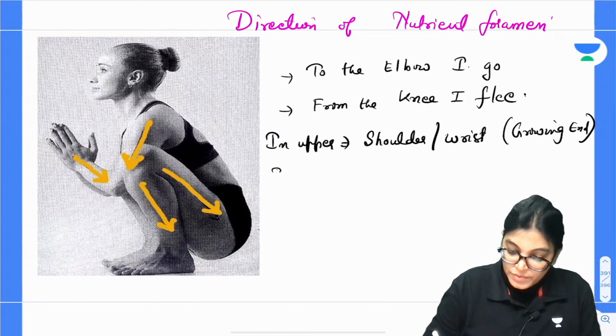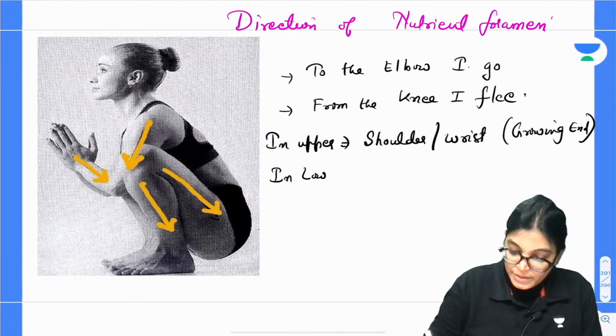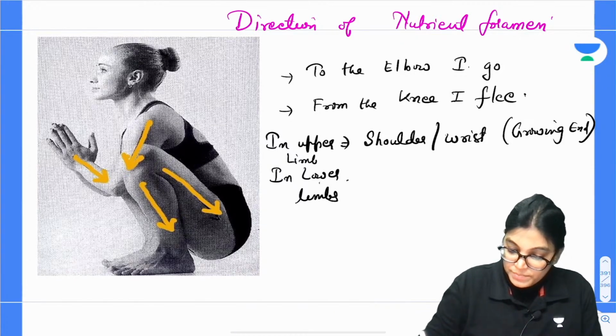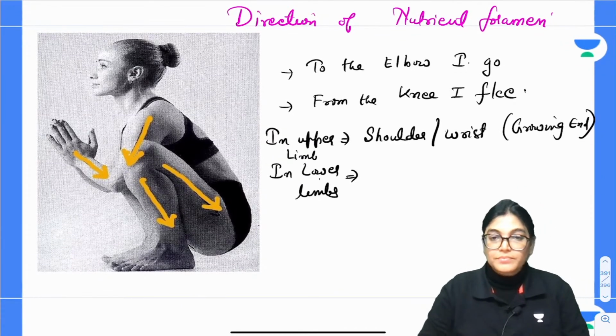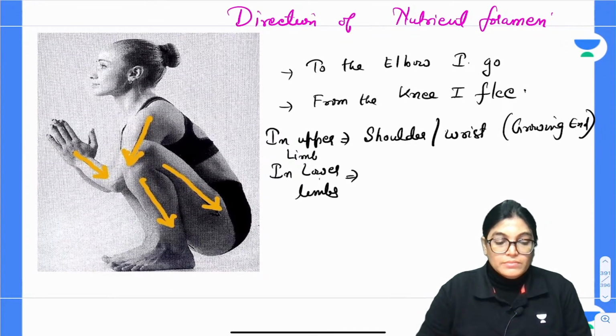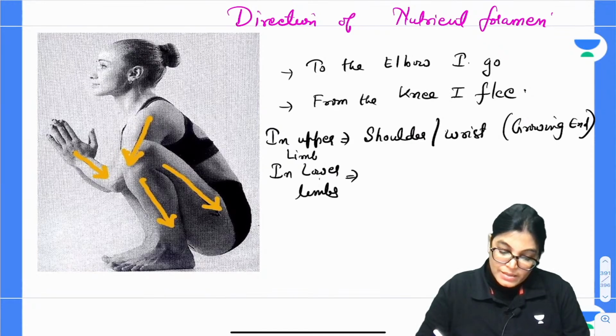And in lower limb, so I am talking about limbs, as you can see here, the arrow is marking towards the lower end of tibia and fibula and towards the upper end.